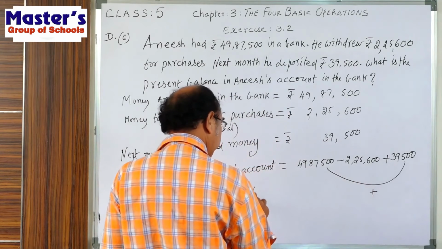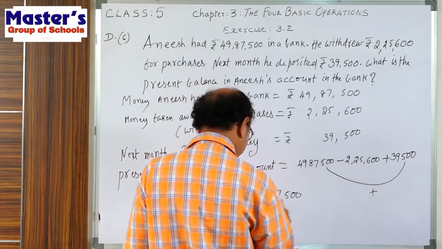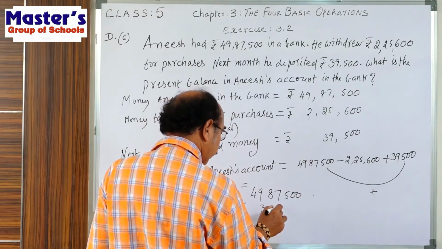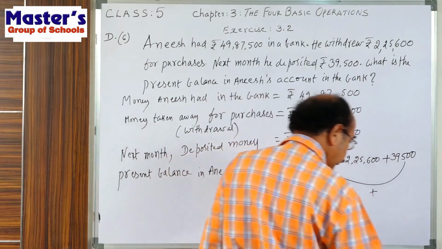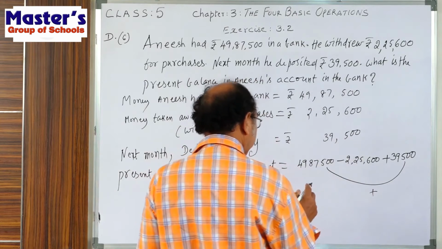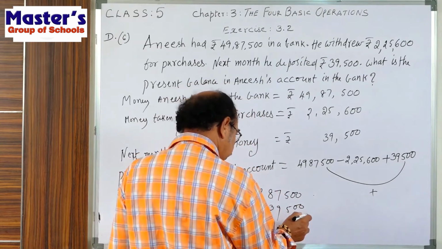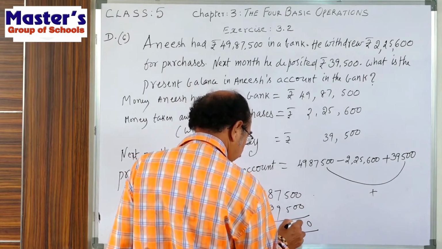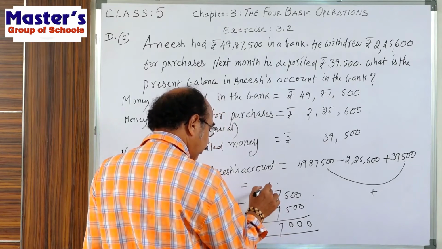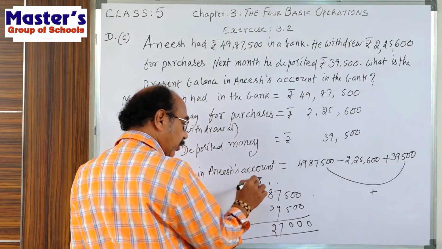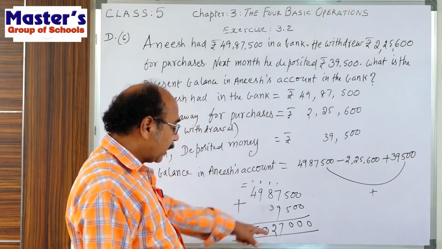These two add. 39,500 and 39,500, add these two. 0, 0, 5 plus 5, 10, 0, 1; 7 plus 1, 8; 8 plus 9, 17, 7, here 1; 8 plus 1, 9 plus 3, 12, 2, 1; 9 plus 1, 10, 0, 1; here 5. 50 lakhs 27,000.